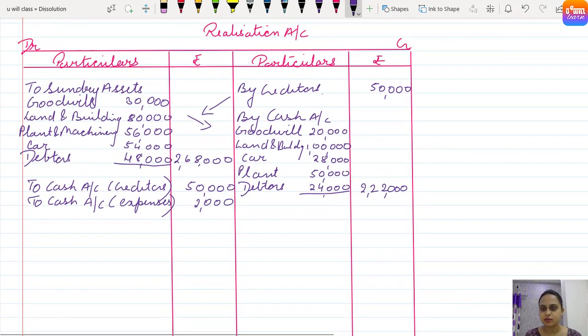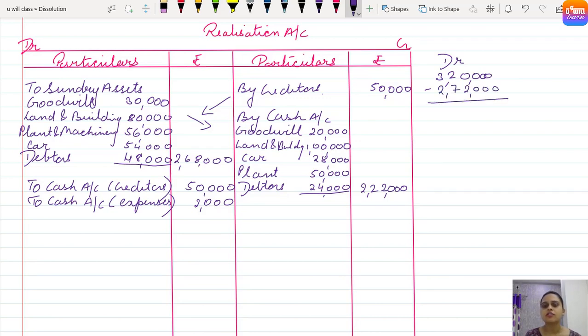Come on now, let's do the total of the debit side. So it will come 3 zeros, 1, 2, 3, 8, 9, 10. 6 plus 1, 7. 7 plus 5 will give us 12. 2 plus 1, 3. 3,20,000. And the credit side total will give us 2,72,000. 2,72,000.